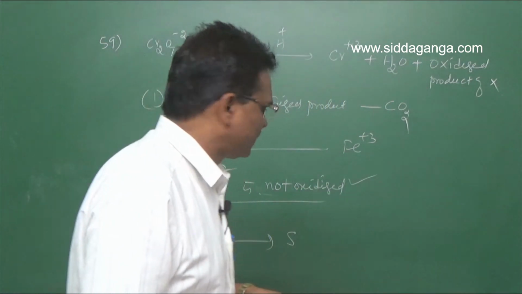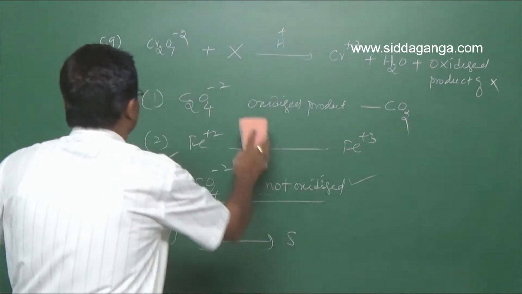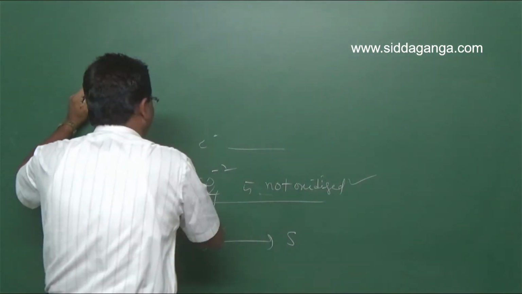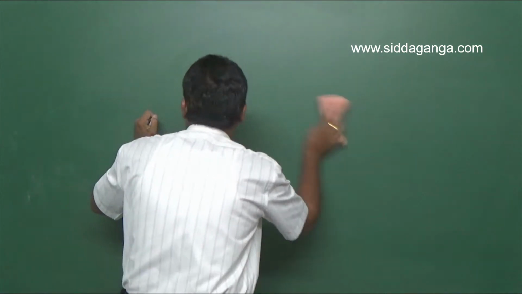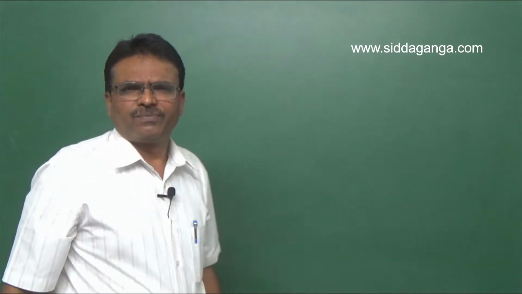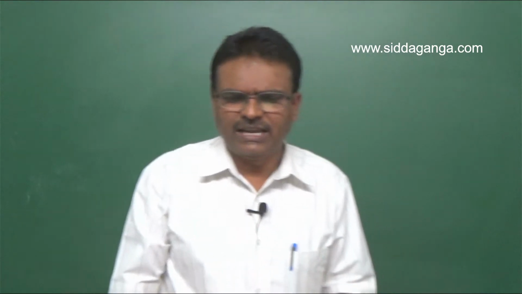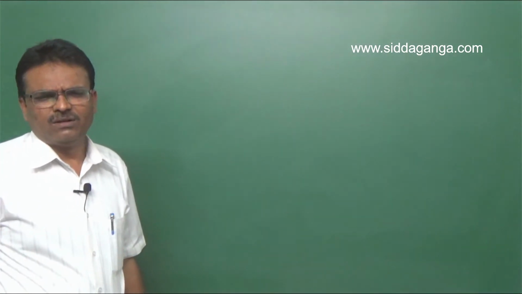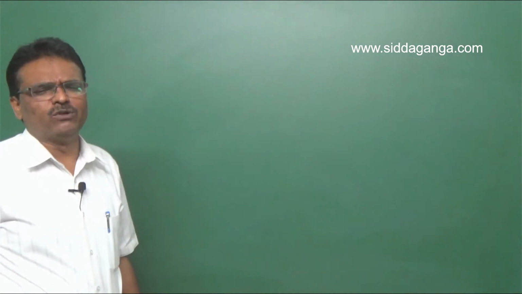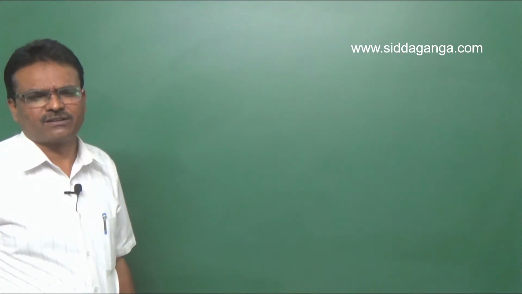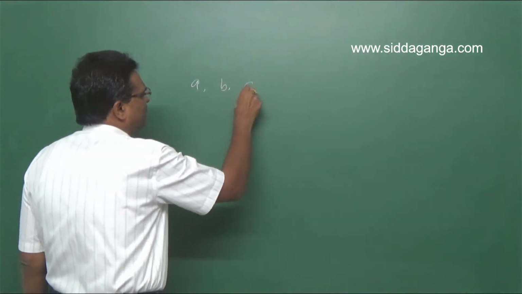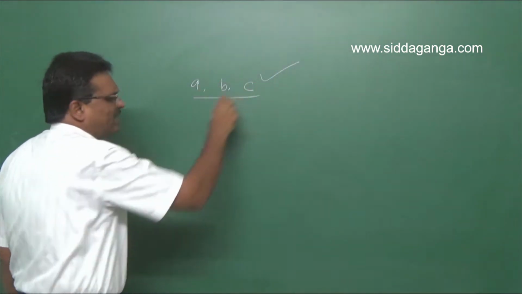So for question number 60, the enthalpy of hydration, enthalpy of atomization, and ionization enthalpies, these are all the three factors which influence the reducing nature of any metal in aqueous state. So A, B, C, all are correct.